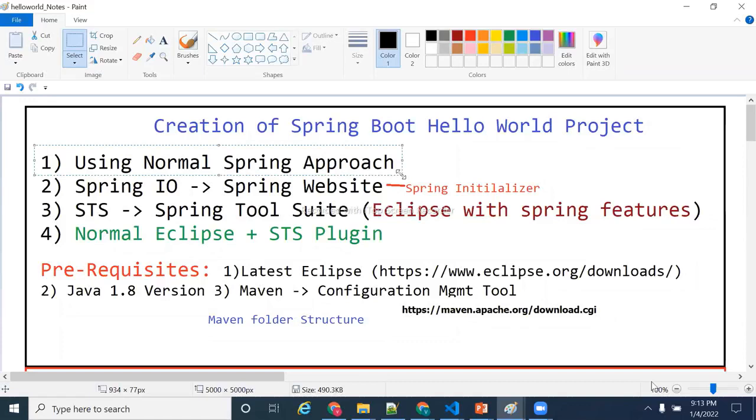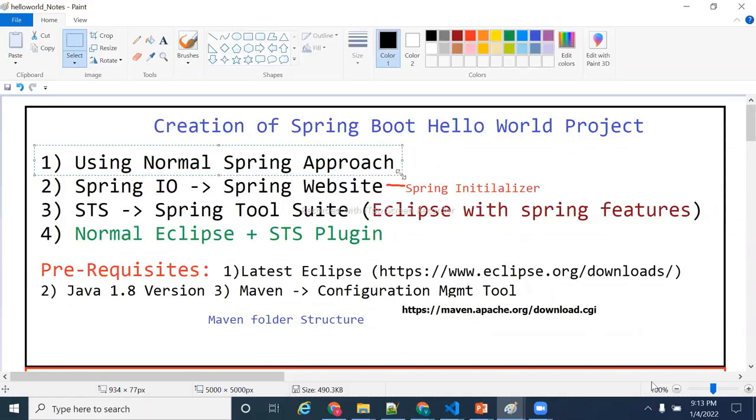Then I'll explain the second, third and fourth. Then you will see what things we added manually and what is really automated in the second, third and fourth. You'll come to know that. So that is the purpose of the first 4 approaches I am going to cover.